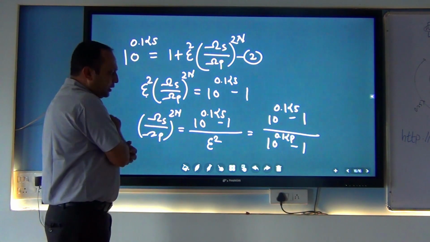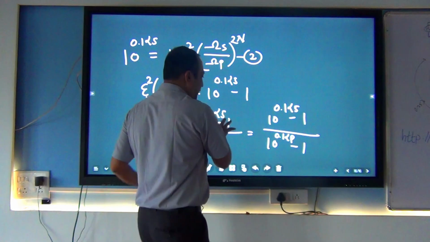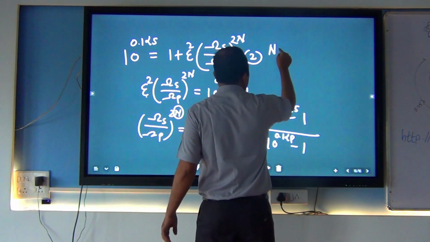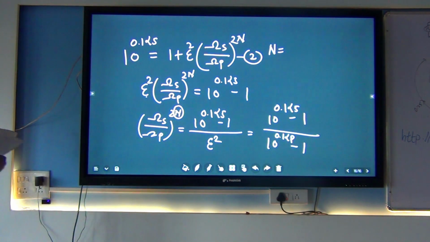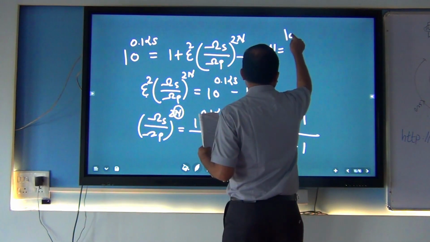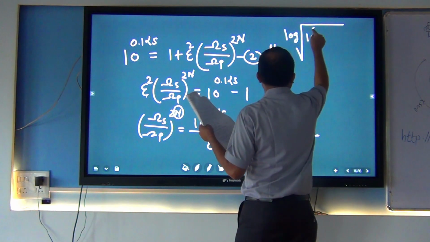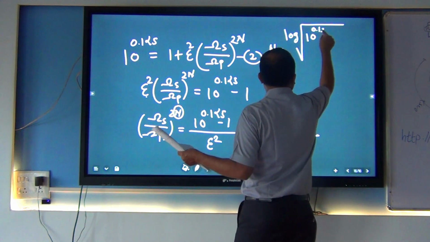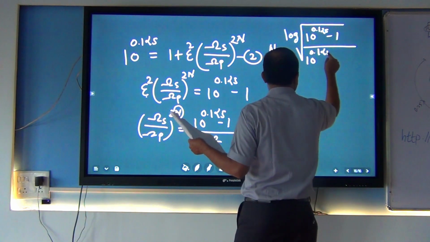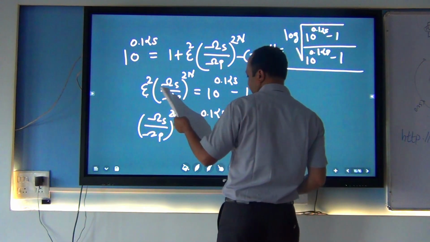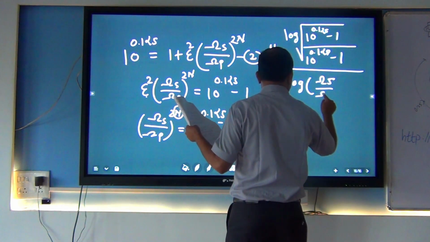Now after calculating, our intention is to calculate n. So after doing the mathematical calculation, the formula for n we derive is: n is equal to log of square root of 10 raised to 0.1 alpha s minus 1 divided by 10 raised to 0.1 alpha p minus 1, divided by log of alpha s divided by alpha p.